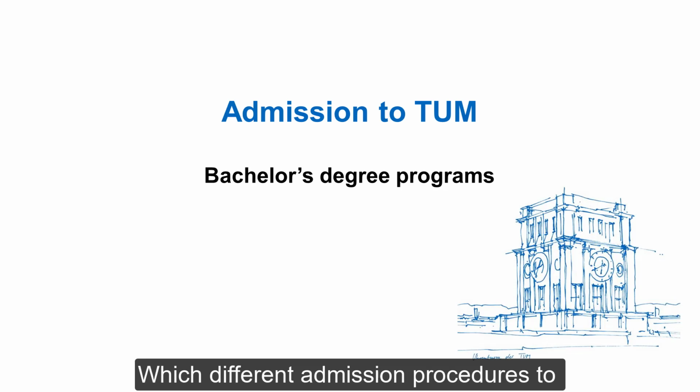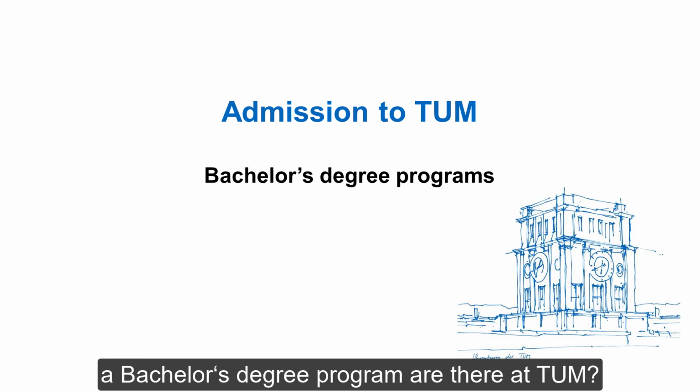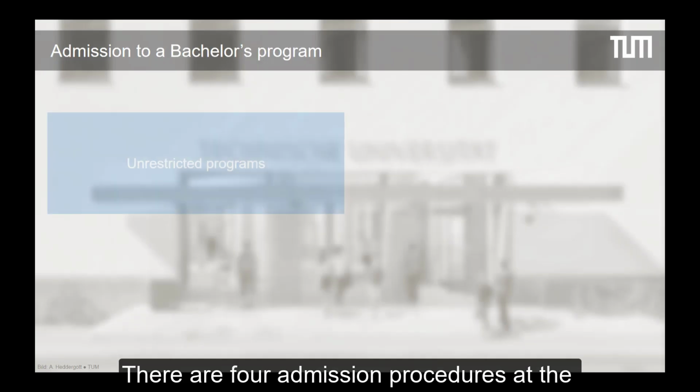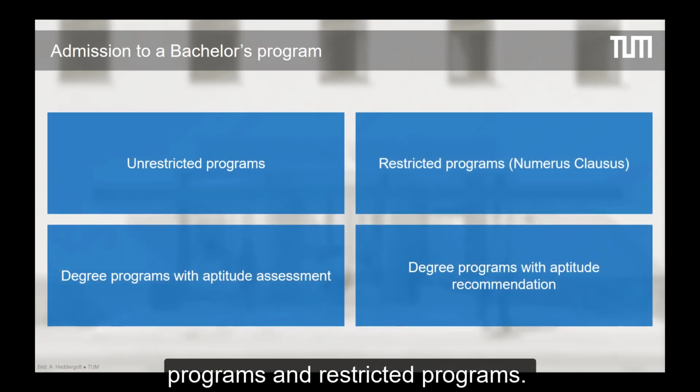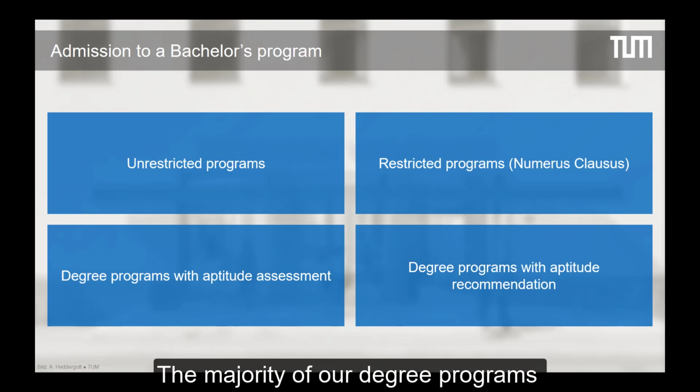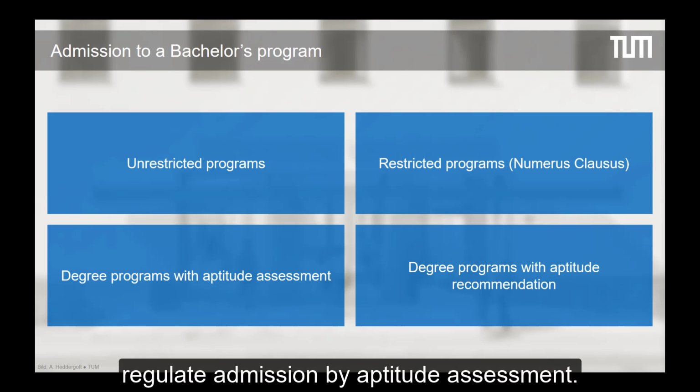Which different admission procedures to a bachelor's degree program are there at TUM? There are 4 admission procedures at the bachelor's level. We have unrestricted programs and restricted programs. Furthermore, we have a few programs with aptitude recommendation. The majority of our degree programs regulate admission by Aptitude Assessment.